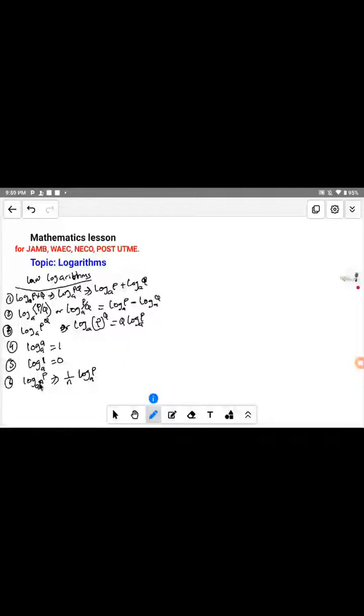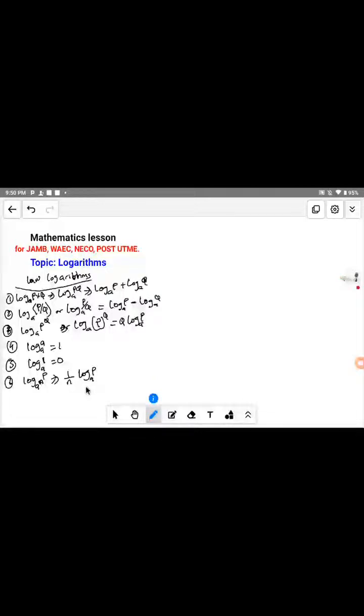The index n here, when it comes to the other part, is almost the same as the power law. This one came to the front because it was on the number and not on the base, but this one is on the base. Since it is on the base, when it comes to the front it will be the inverse, that is 1 over n. So this will be the expression of it.